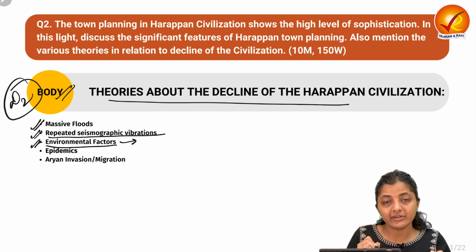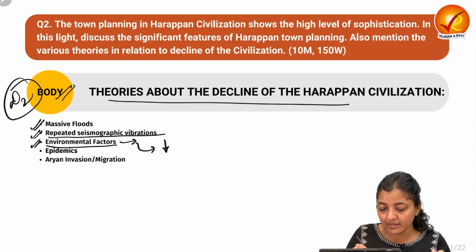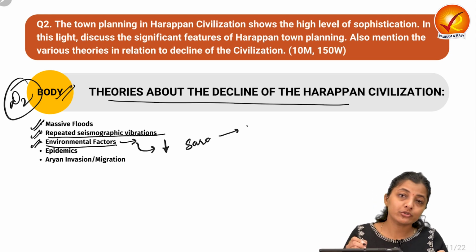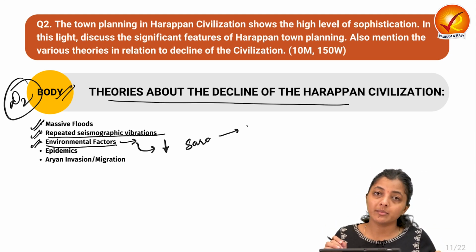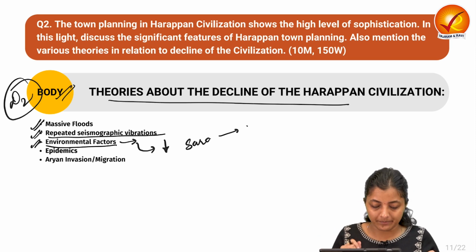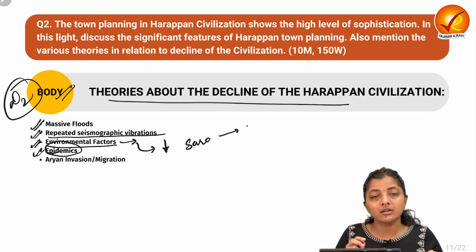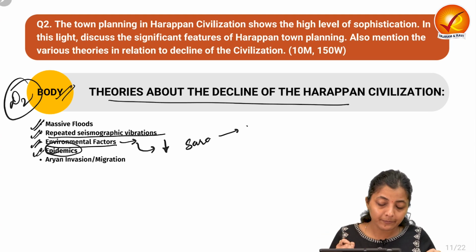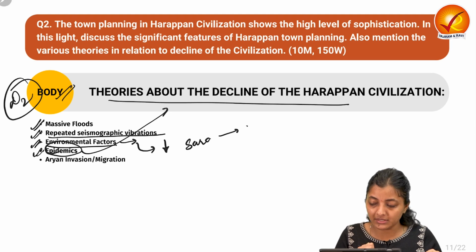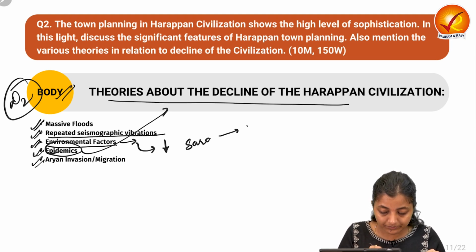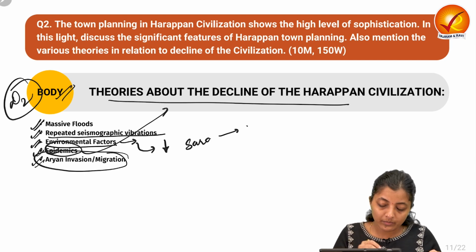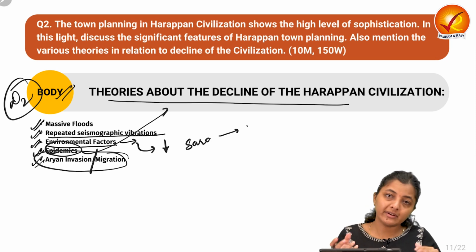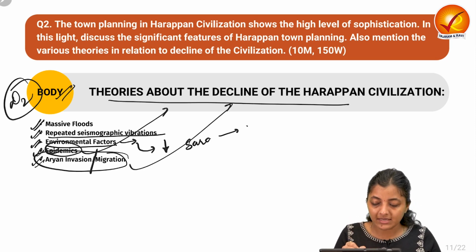Next are some environmental factors. Some say that there was a decline in water. There was water scarcity in the Saraswati river, which led to a decline in agricultural productivity, which led to mass exodus or migration of the Harappan people to other places. Next, there was an outbreak of an epidemic of plague, which led to the decline of Harappan culture. Next, some scholars say that there was an Aryan invasion, so people migrated, or due to some conflicts, this civilization declined.